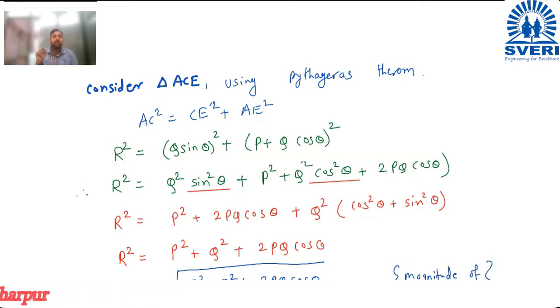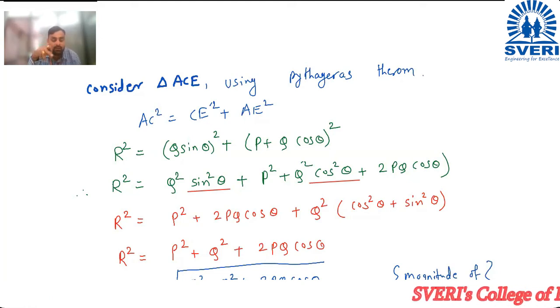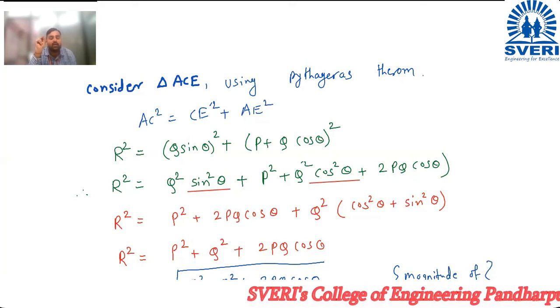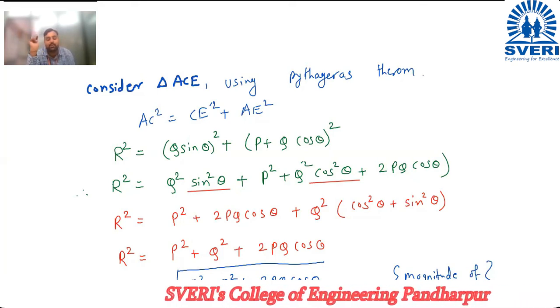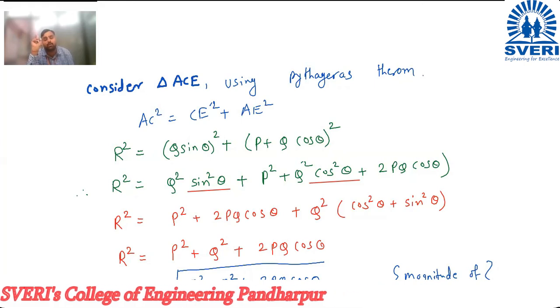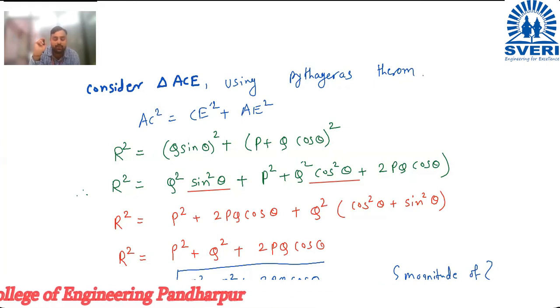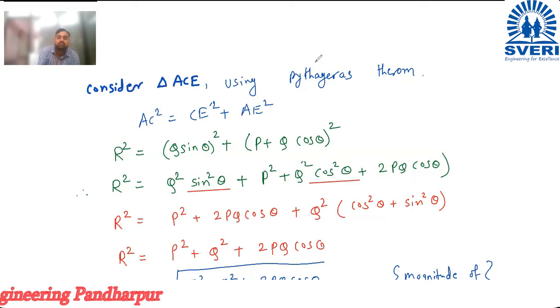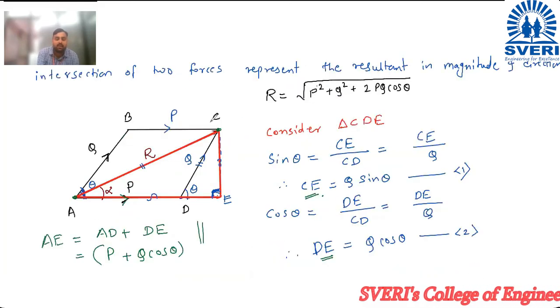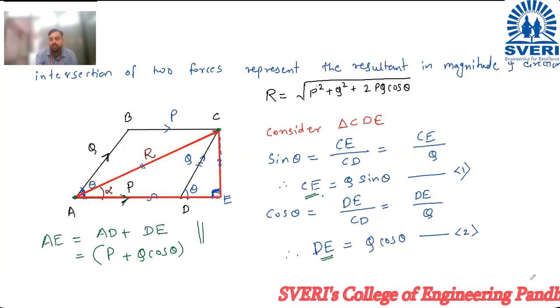Still we have not calculated the value of alpha. Alpha will give us the direction of the resultant. Now we have derived the equation for resultant force R, and the equation is this. This equation we are going to use to solve the numericals. So remember this equation. So moving further, now for alpha, again consider this triangle ACE, this big triangle. So I will draw it once again.